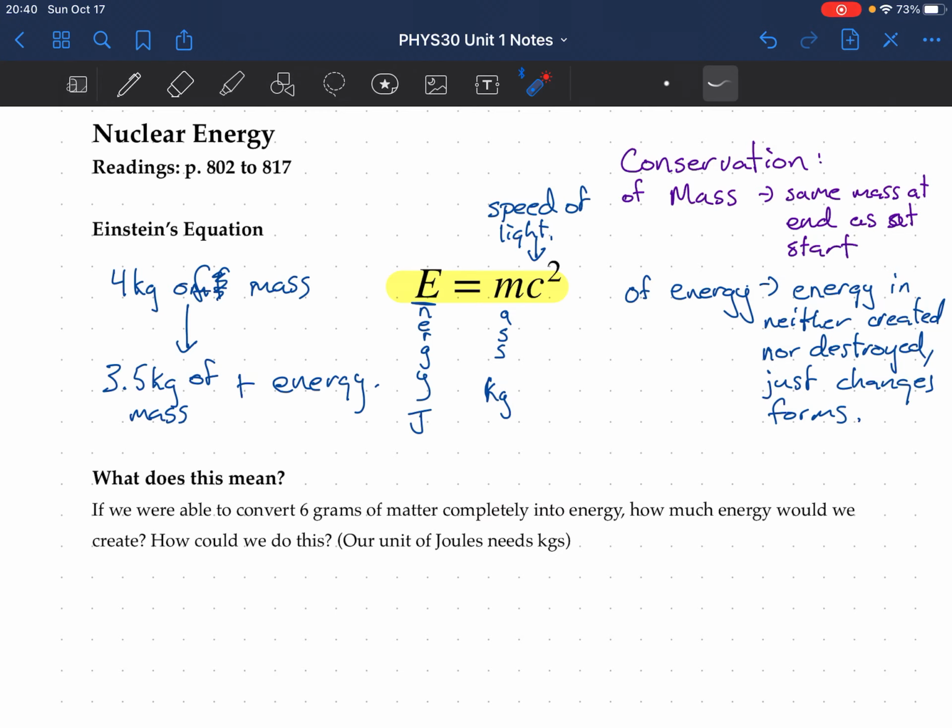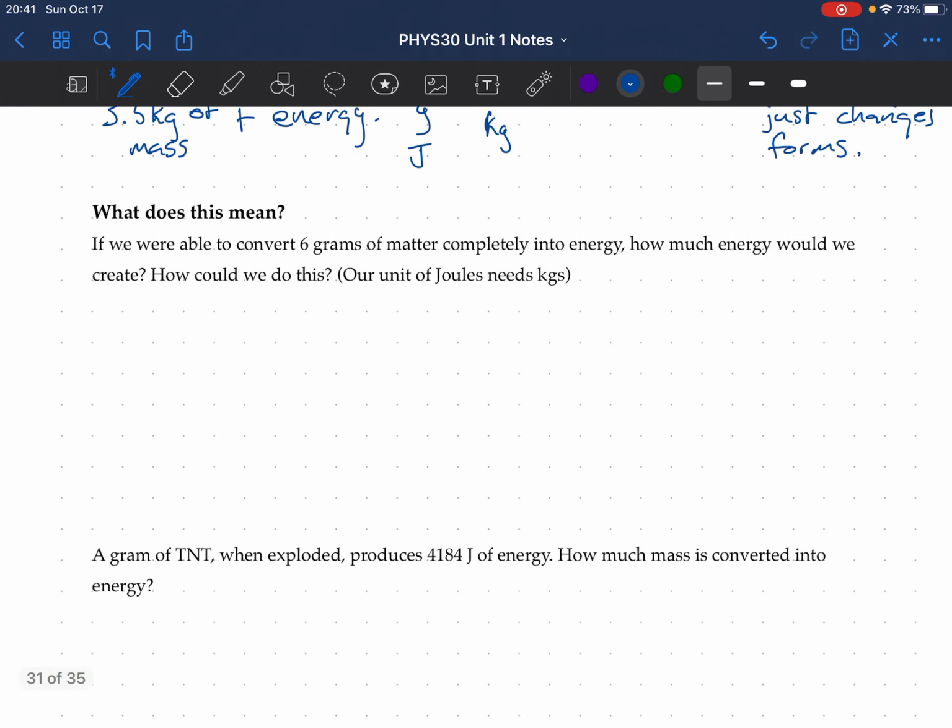If we were able to convert 6 grams of matter completely into energy, how much energy would we create? Okay, that's our first question. All right, so we're going to take 6 grams of matter and turn it completely into energy. So let's take a look. Our formula, E equals mc squared.